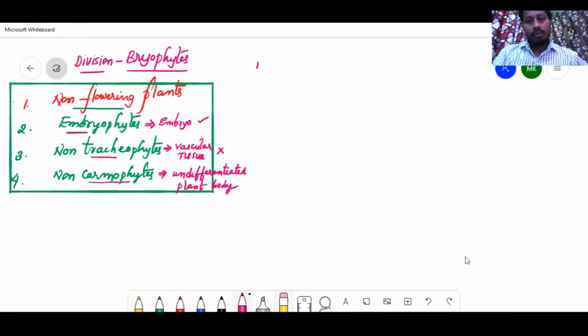Now, one by one, we will talk about the characteristic features. First point: the word bryophyte was given by Robert Brown.